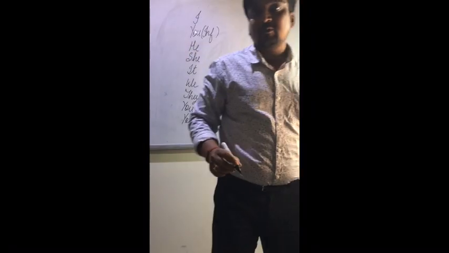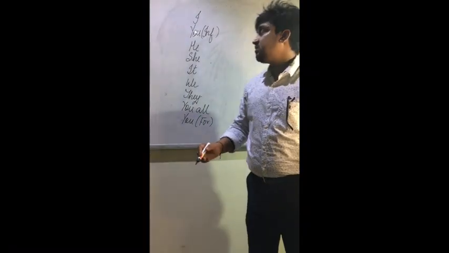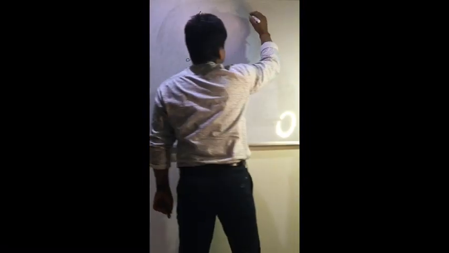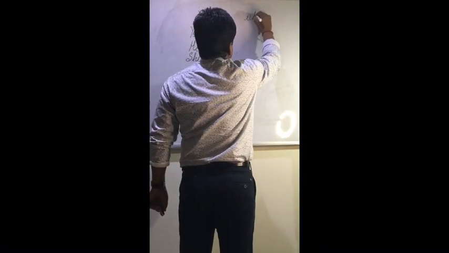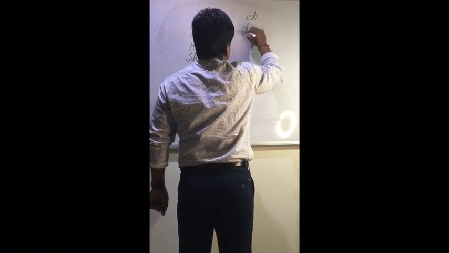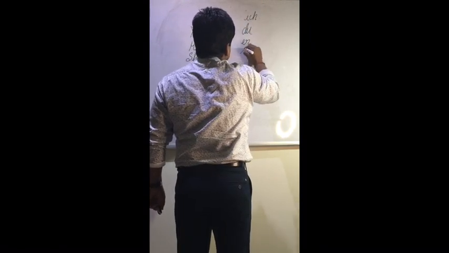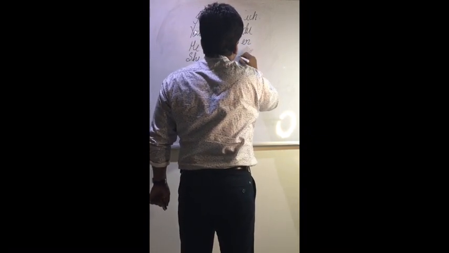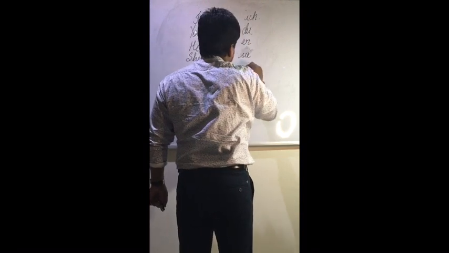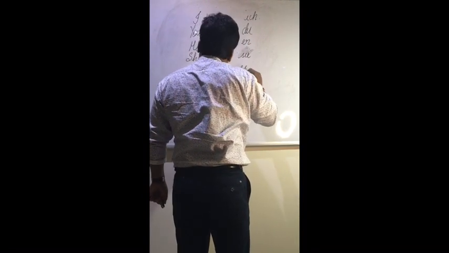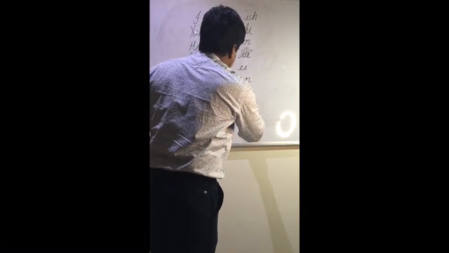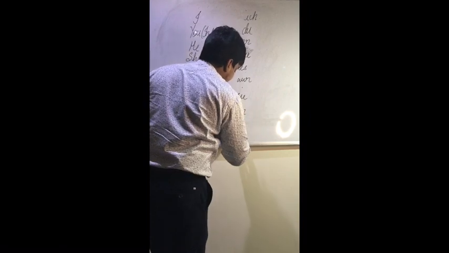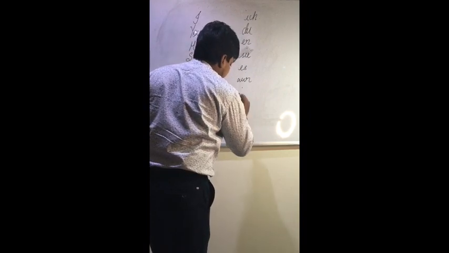The same personal pronouns we call Personalpronomen in German. So I am writing the personal pronouns in German on this side. That is, we say I as ich, you as du, he as er, she as sie, it as es, we as wir, they as sie, you all as ihr, and you formal as capital S I E.